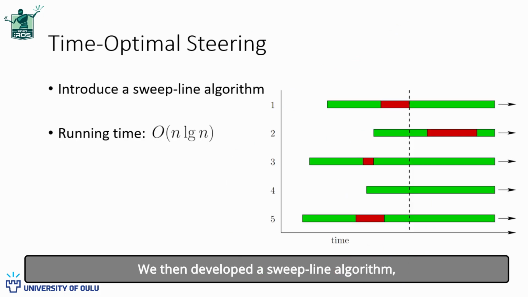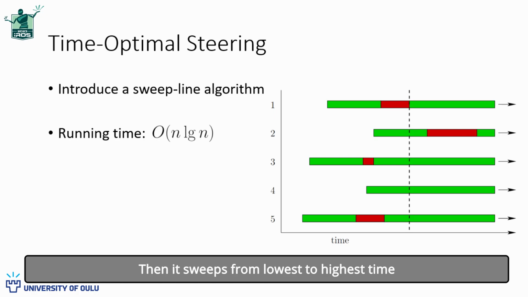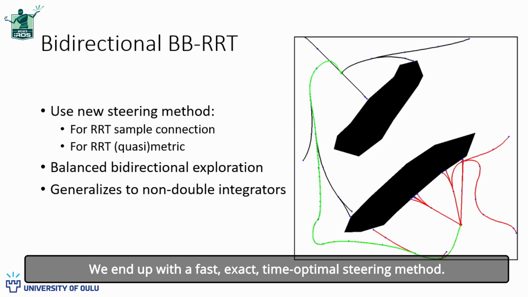We then developed a sweep line algorithm to determine the minimum time in which all double integrators are able to arrive at the goal. It takes n log n time. The method works by sorting all optimal times and gap interval endpoints for each double integrator. Then it sweeps from lowest to highest time while updating the number of double integrators that have solutions for each critical time. The method terminates when the count reaches n. We end up with a fast, exact time-optimal steering method. This is used for both the local planning and the RRT metric. We applied it to balanced bidirectional RRTs, but could in principle be applied to any sampling-based methods. We also have an extension to non-double integrators.